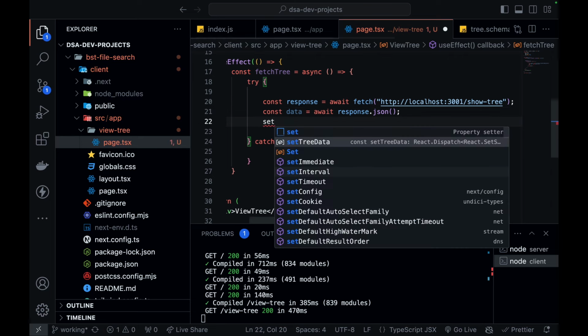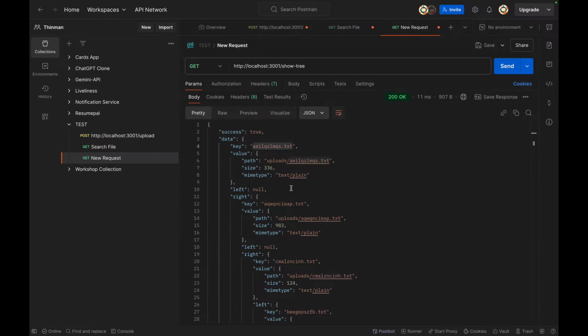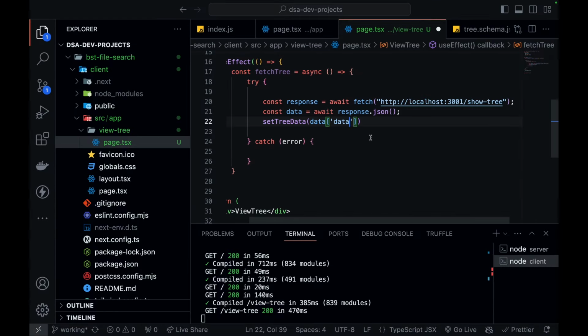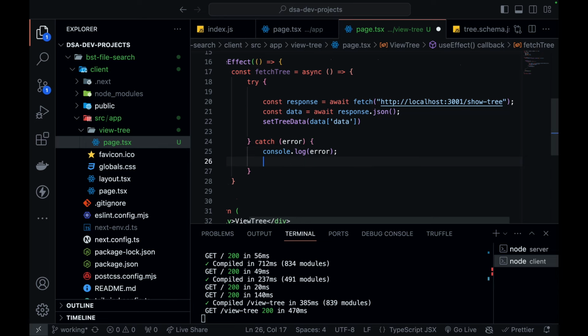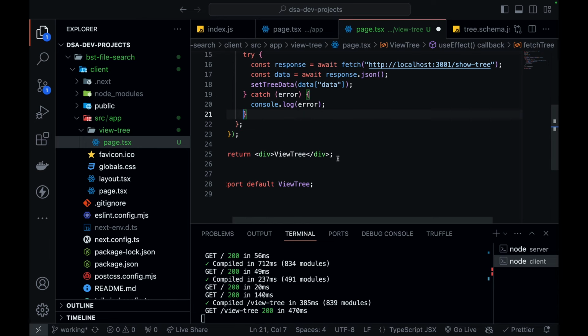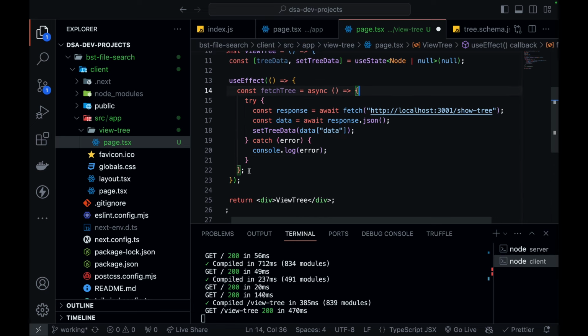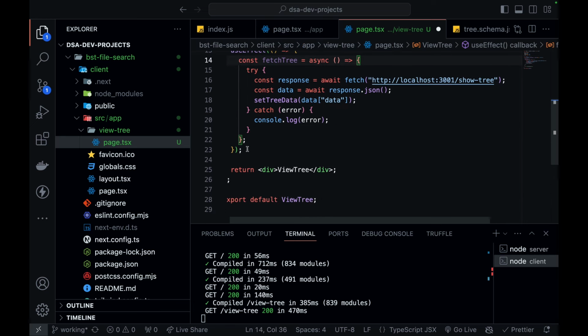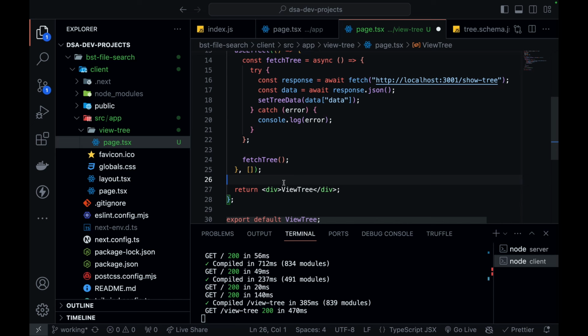Perfect. Now you can set the tree data. setTreeData(data.data), because if you see my show data response, my data is inside the data key. That is why it is like this. And if something goes wrong, then I'm just going to log my error. Perfect. Now in the div, but before that, let's call this fetchTree. So I'm going to call fetchTree, and the default can be like this.